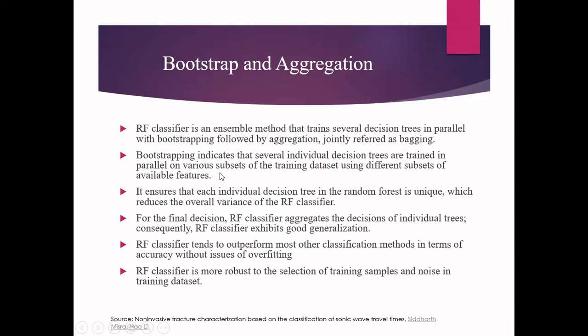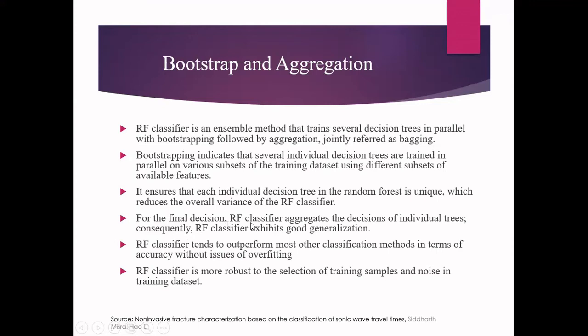We go for this method because it ensures that each individual decision tree in the random forest is unique. Because of this, we get a low overall variance for the random forest classifier. Our aim is always to get low variance in the random forest classifier. Because of this only we are doing this.